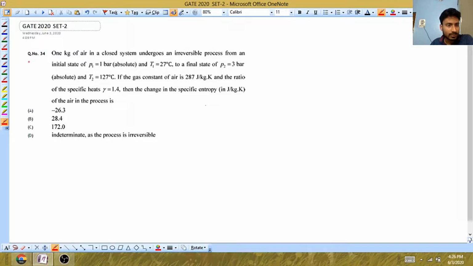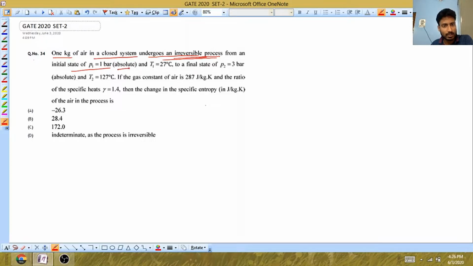In this question, they have said 1 kg of air in a closed system undergoes an irreversible process. The process is irreversible. From an initial state of P1, given as an absolute pressure, and T1, and the final state, they have also provided both temperature and pressure.